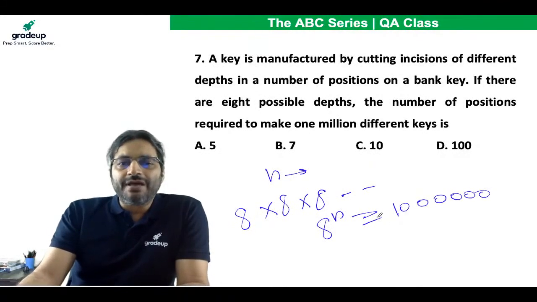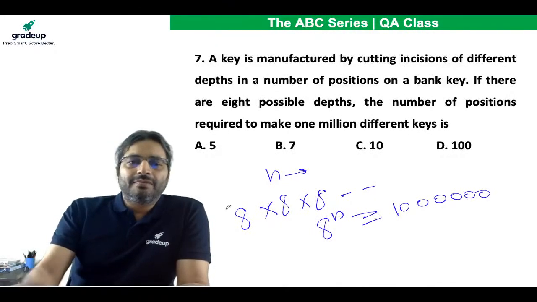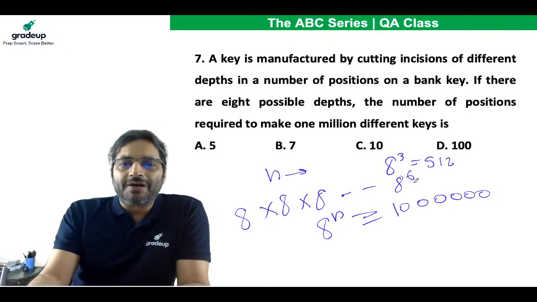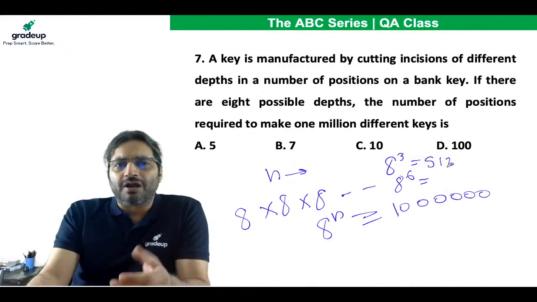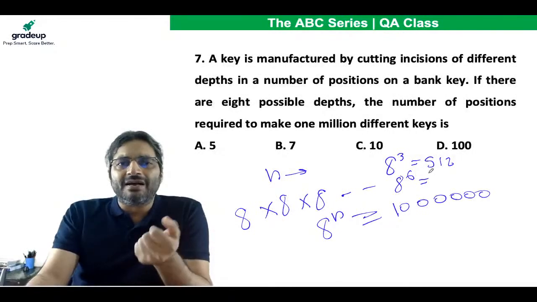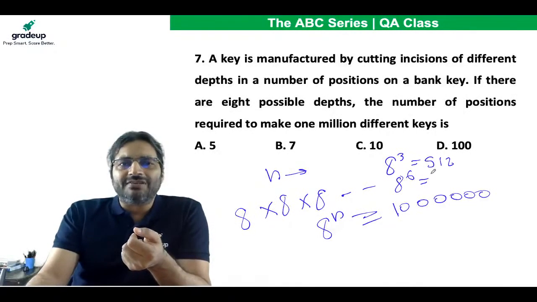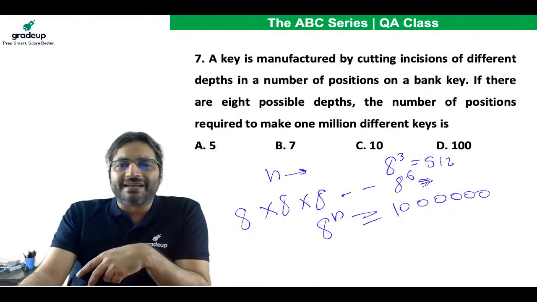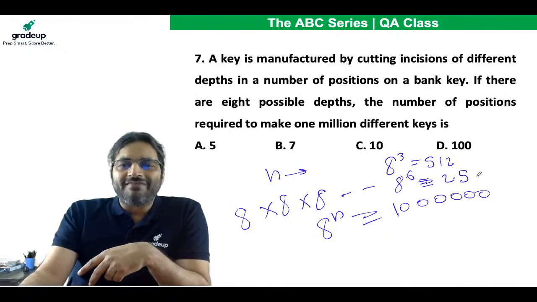Now here, we all know that 8 cube is 512. So 8 to the power 6, mind you, this is 512, so around 500. 500 square would be what? Slightly above 2,50,000. 500 square would be 2,50,000. Any doubt? So 8 to the power 6 itself is greater than 2.5 lakhs.